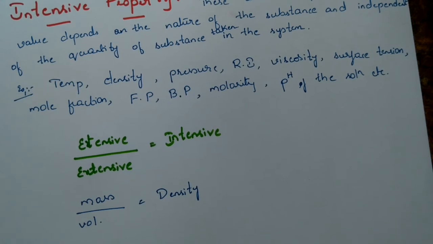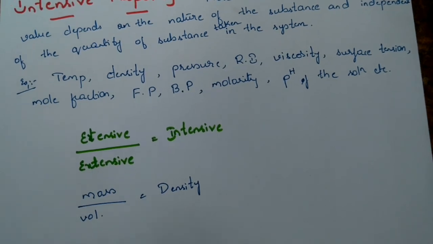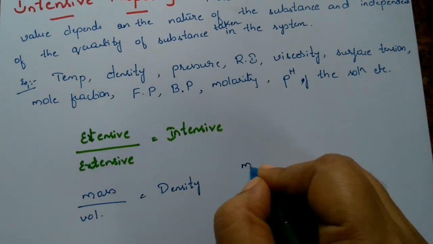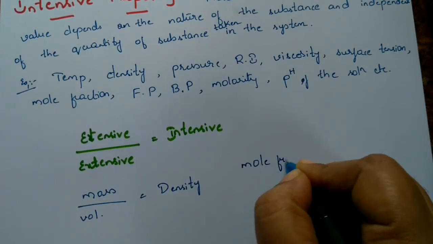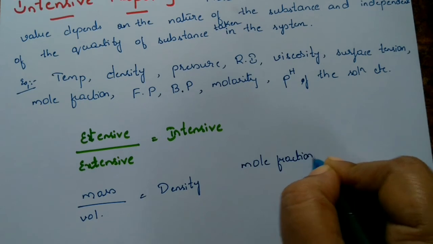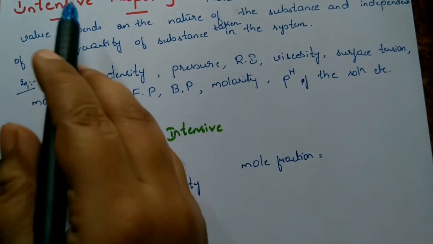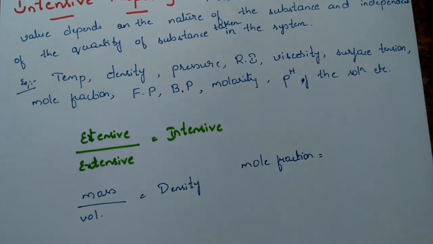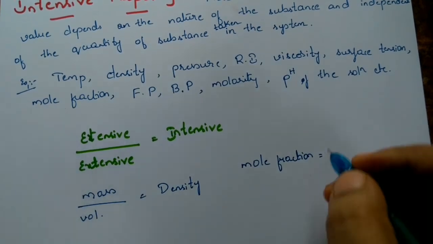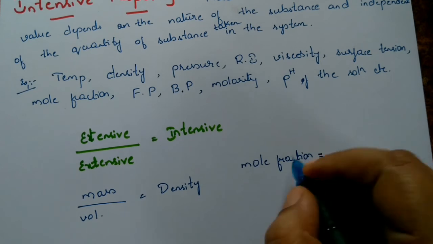So let us consider one more thing, that is mole fraction. Mole fraction we have written as an intensive property. What is the formula?